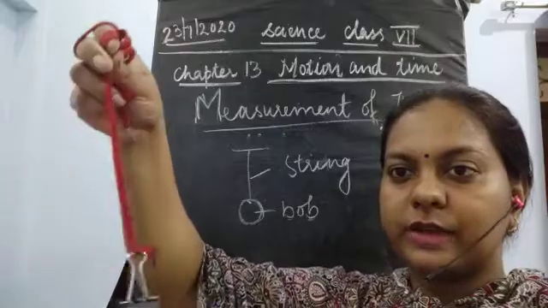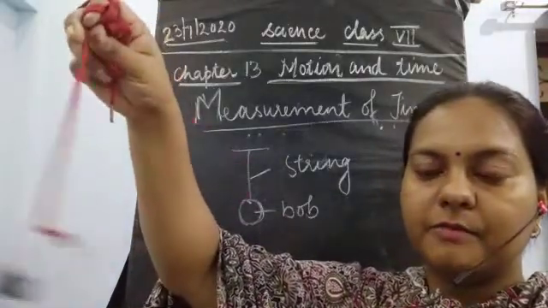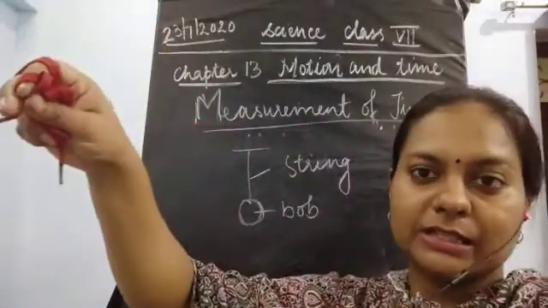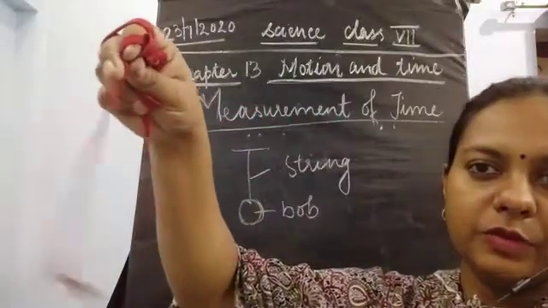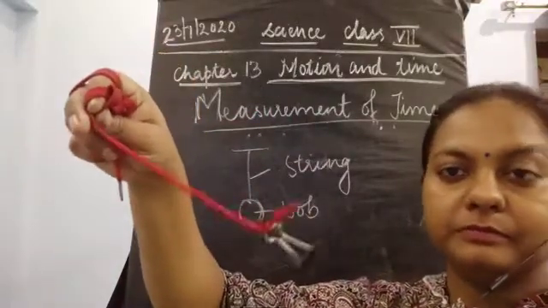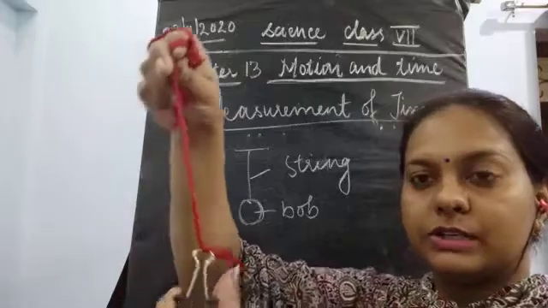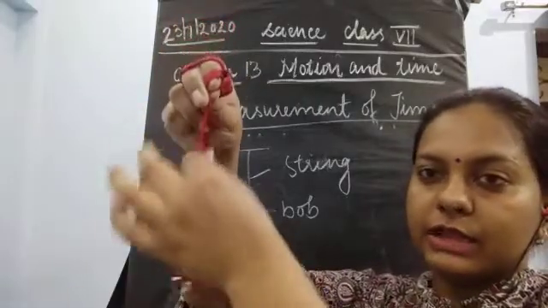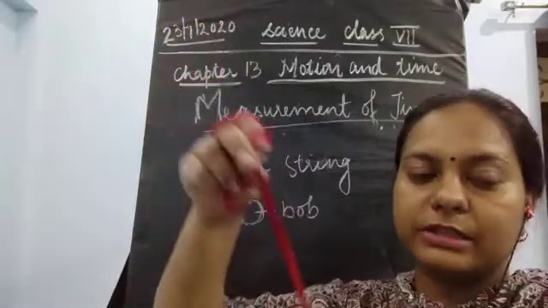So this shows that once it is moving left to right, this is known as the oscillatory motion. Now this object is known as the bob, and this is known as the string, and this is the support or the stand from which it is hanging.